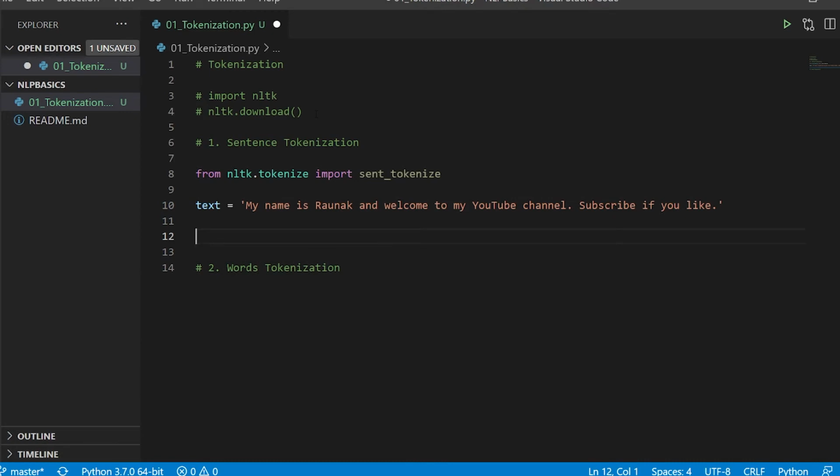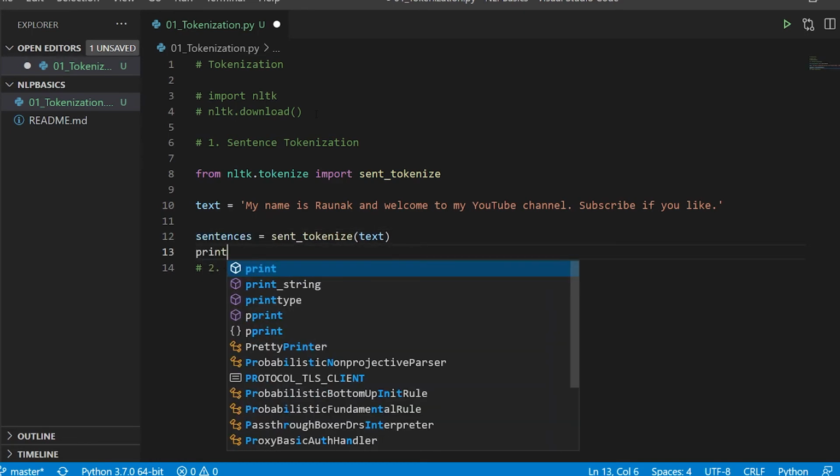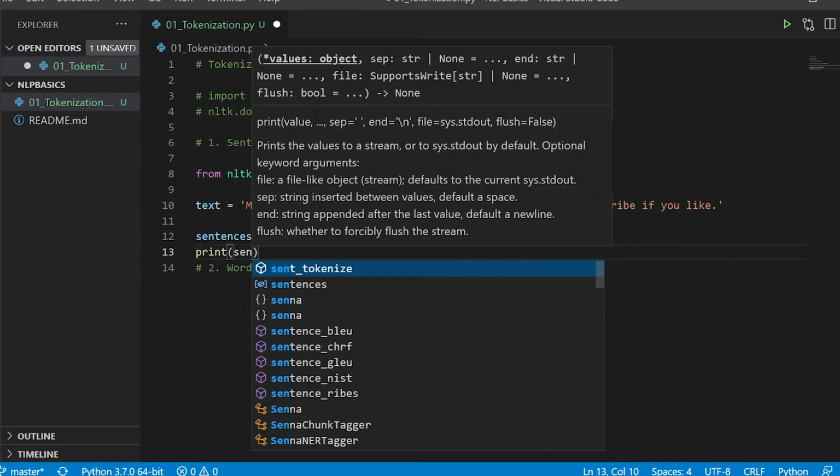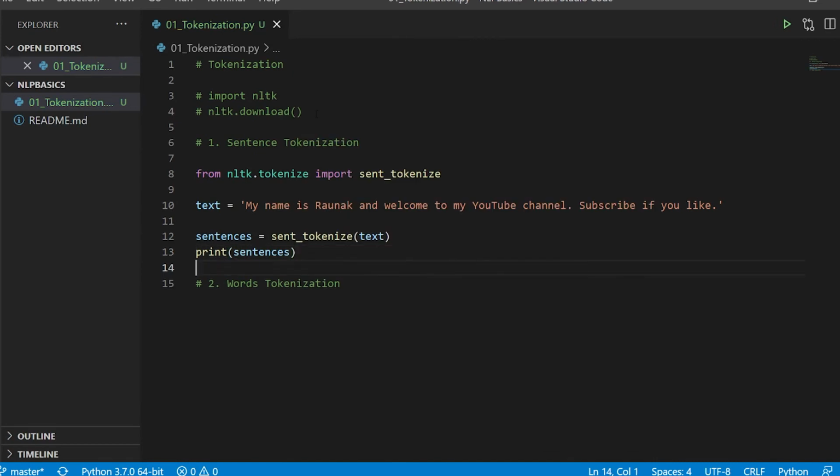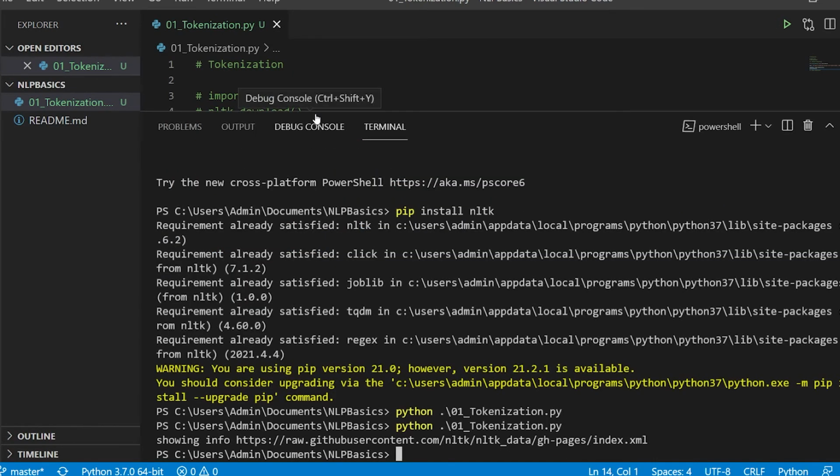So now the sentence tokenizer is going to take that text and it is going to convert and separate that entire text into sentences, because there can be a massive paragraph. All right, so it needs to be kept in sentences in order to appropriately work with it. So the way you will do it is you will say sent_tokenize and you will pass it the text. That's it. All right, so you have to import and so I'll here say sentences. I'll make a variable and I'll now print this. All right, so I'll get my response. So I'll say sentence. This is it. All right, so nothing fancy I would say, and I'll just clear this.